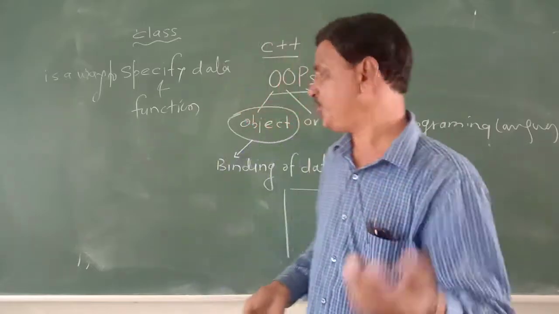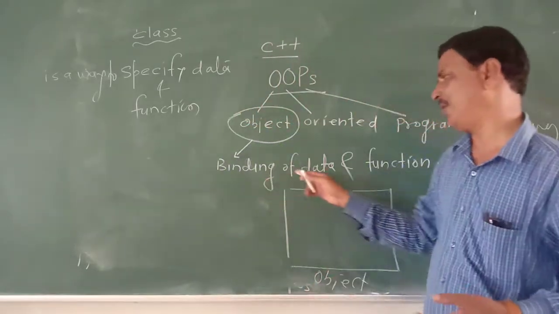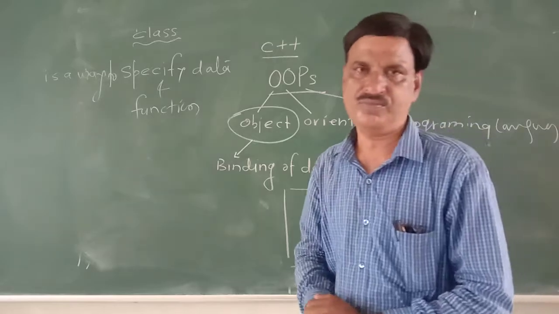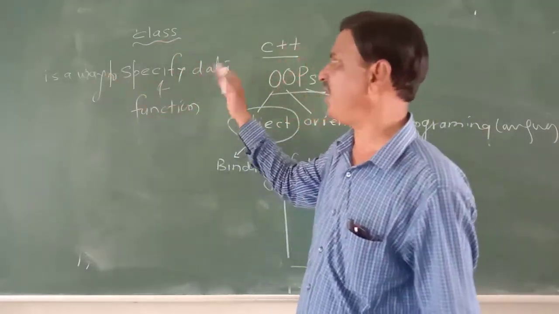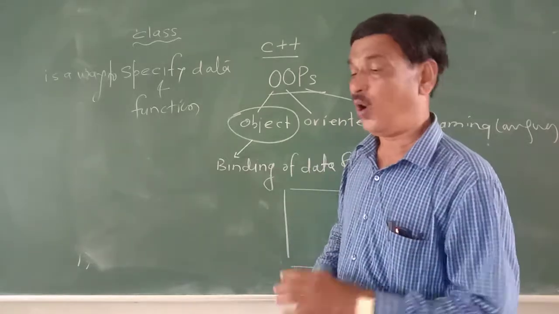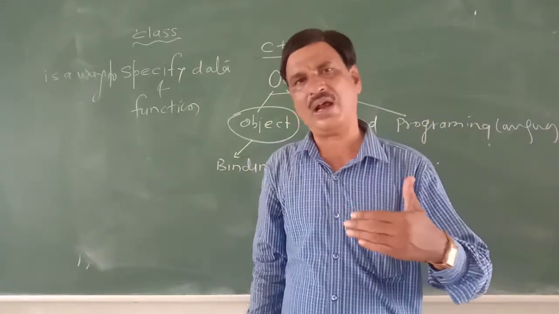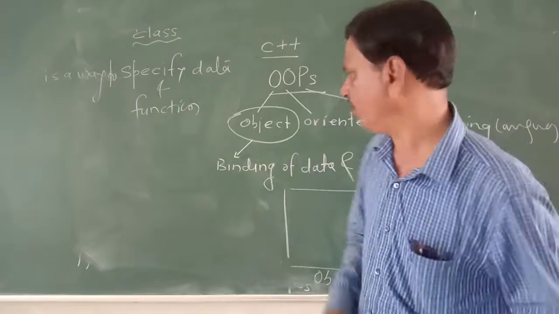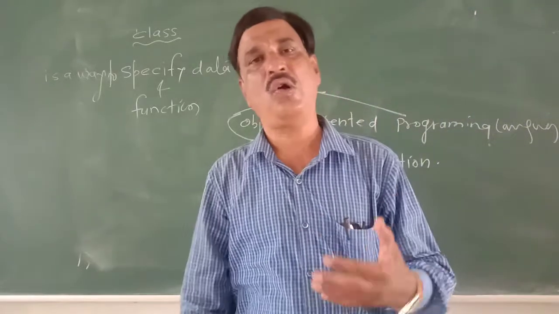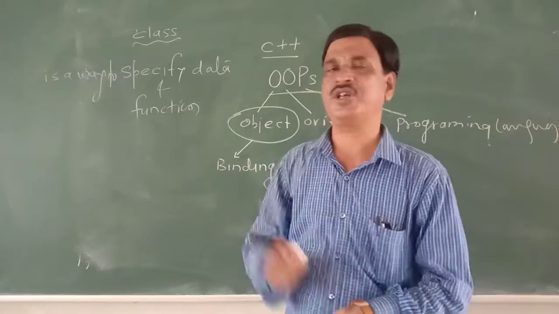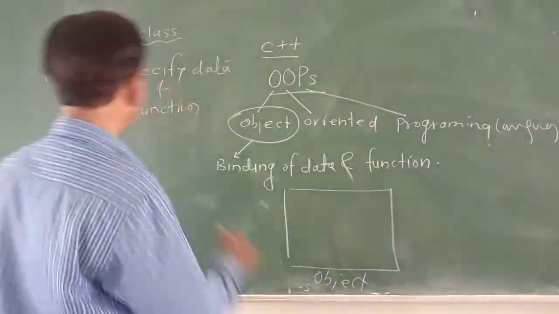Unless we specify, we can't make the binding of data and function. Once our data and function specification is over, we can define the object, and we will get the object according to our specification.